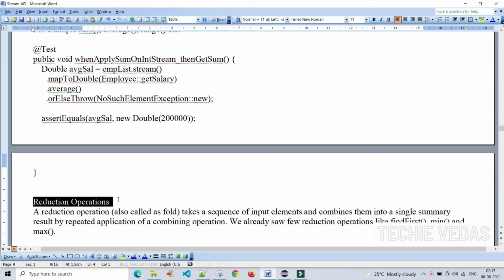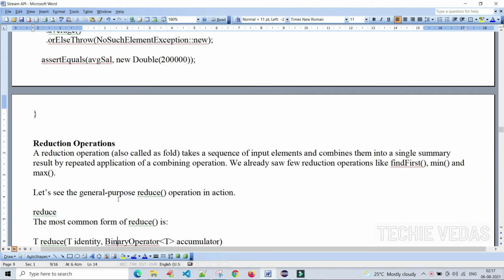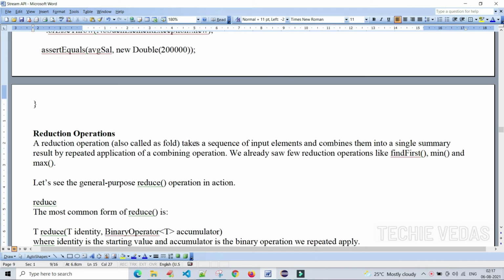Next concept is reduction operations. Reduction operations take a sequence of input elements and combine them into a single summary. For example, with sum, if there are 3 or 4 elements as a source, we give a sequence of input elements, but we get the output as a single element. We can say that sum is a reduction operation. In the same way, let's see what they are saying.